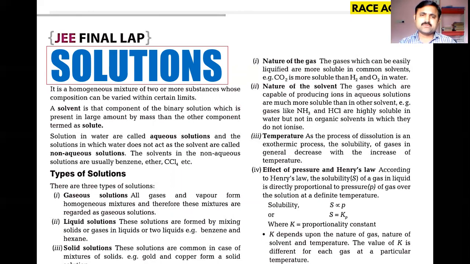What are the reasons behind that one? We know the reasons like hydrogen bonding, all these things, and we will discuss them in the bonding concepts. But in the present discussion, ammonia is a gas, HCl is a gas, and if you pass these gases into liquid water, the solubility of ammonia gas and HCl gas can be easily observed, because these gases are capable of producing ions in water. Okay, but not in organic solvents, where they do not ionize.